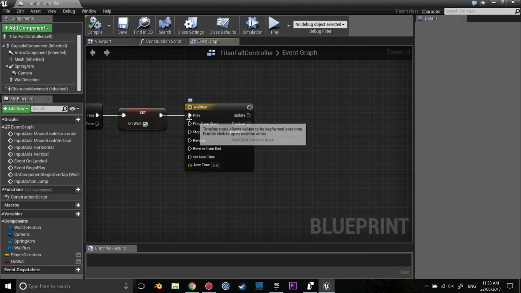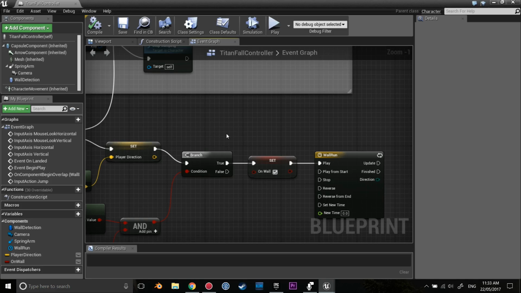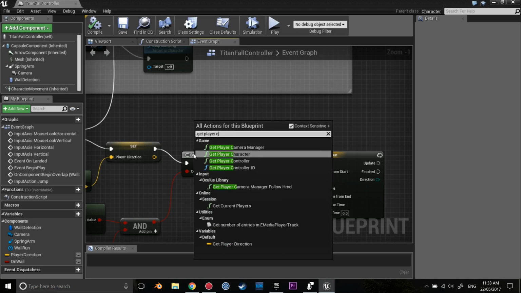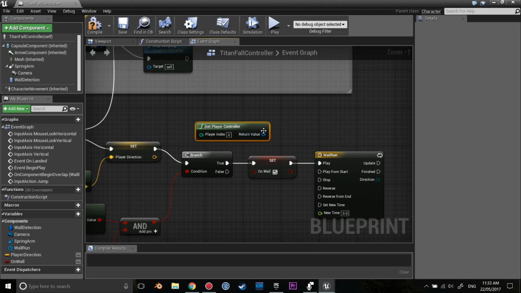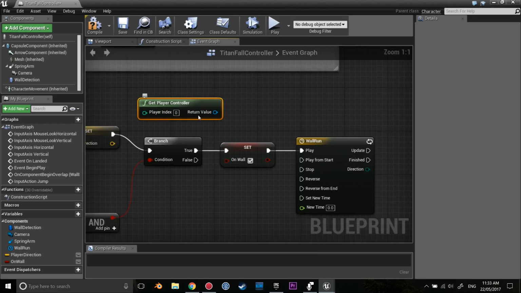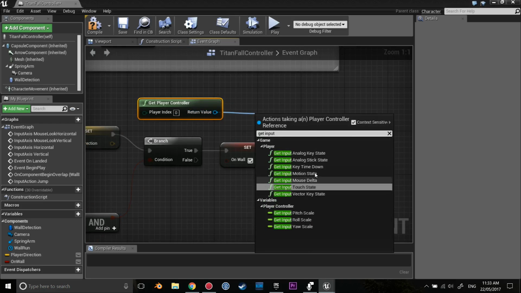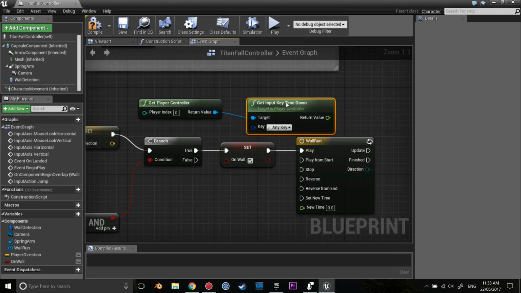So let's look at the things we need to go through. First of all, we need to make sure the player is holding space down, just like in the Farah video. In order to make sure that the player is holding space, we need to get player controller, and then we need to get the input key, so get input, and then we need key time down.